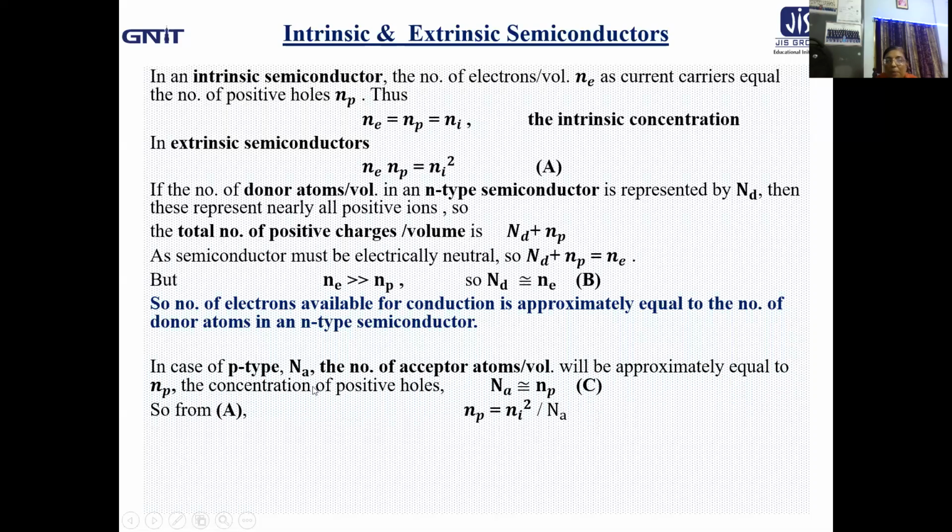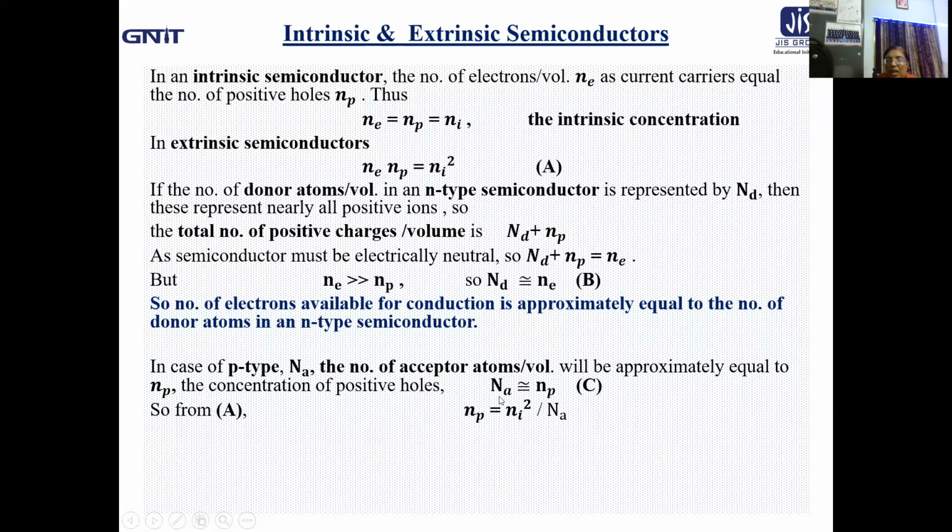In case of p-type semiconductor, similarly we can show that Na, the number of acceptor atoms per unit volume, will be approximately equal to Np, the concentration of positive holes.